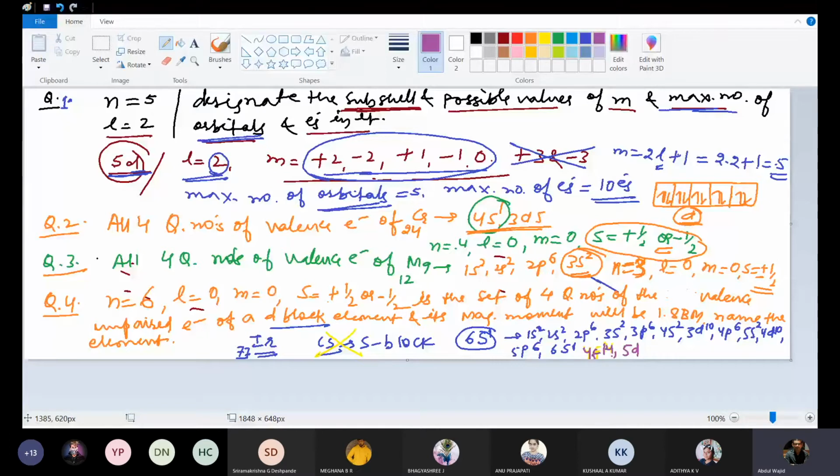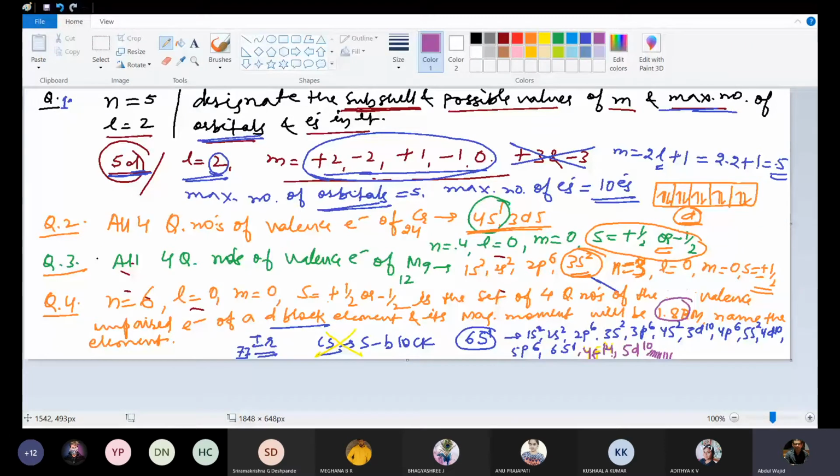So 6s1, 4f14. Now this will be an f block element, but they have said that it is a d block element. So you'll be writing 4f14, 5d10. Why not 5d1 to 5d9? Because they have said the magnetic moment is 1.8 BM.